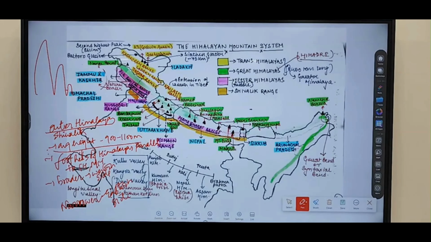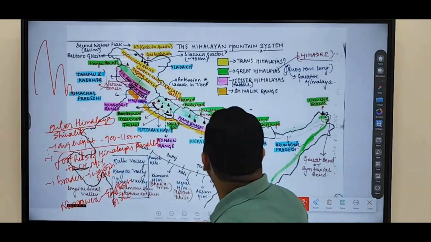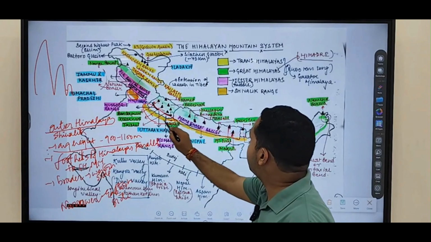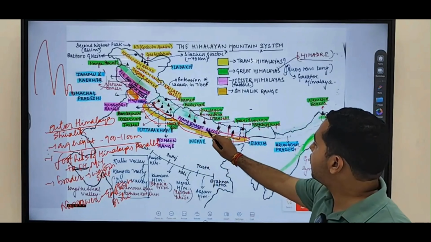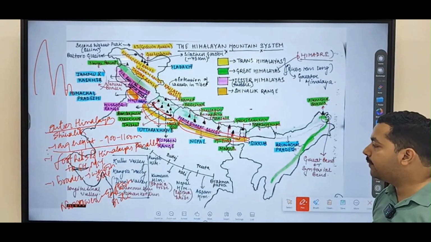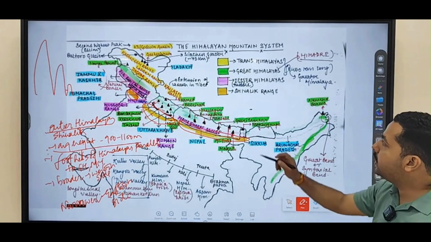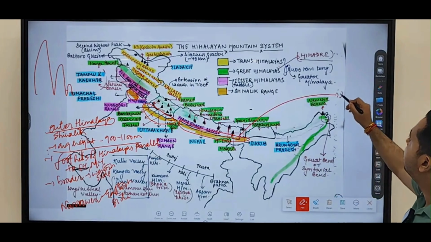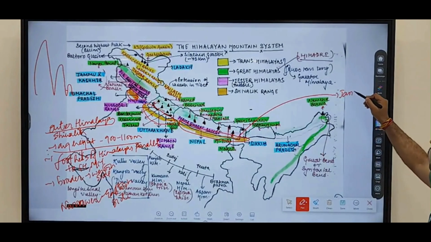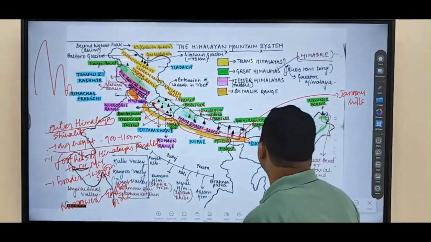Clear? Now the Shivaliks are running like this. You can see this part, this part, this part. This is how you are finding Shivalik ranges. They are known by different names in different regions. For example, here they are referred to as the Jammu Hills.